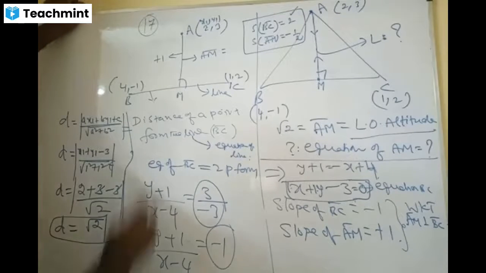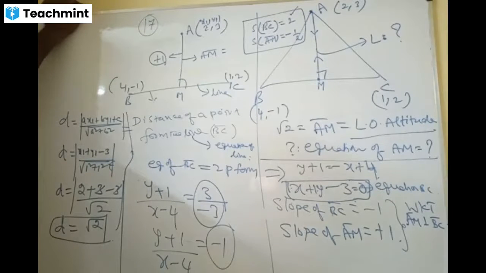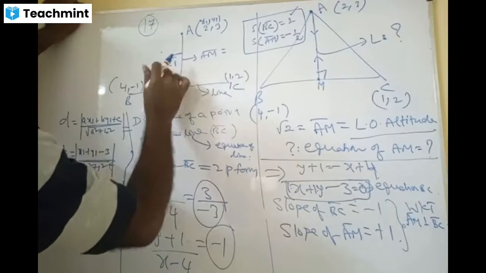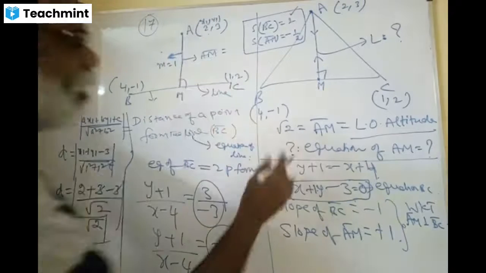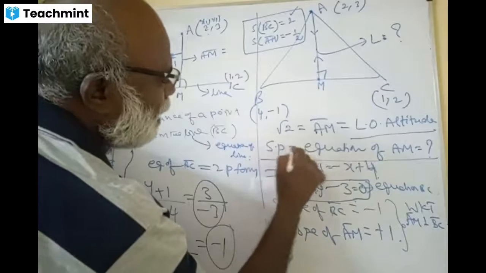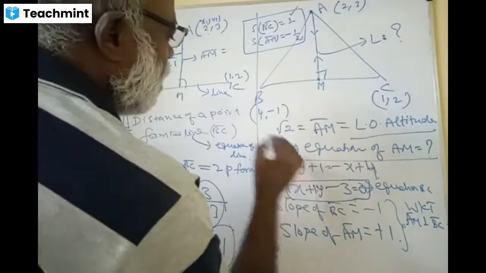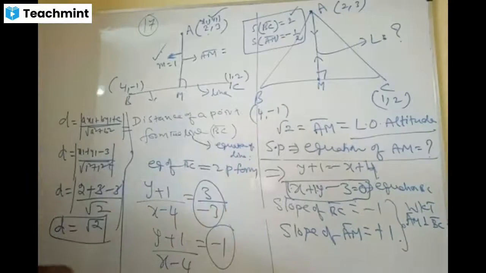Next one. What is this +1 part? Anybody? So wonderful, m equals 1. The slope of this line is 1. And this is a point on this line, correct? We know there is a point on the line. Therefore, this is the slope-point form. SP means slope, point, form. Slope is known, point is known, it is finished. The equation is like this. Understood?